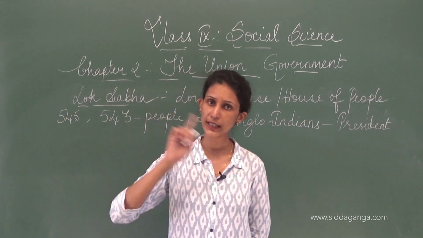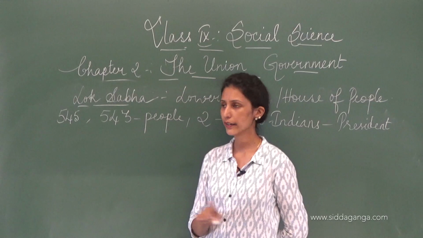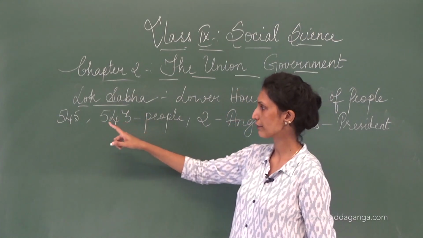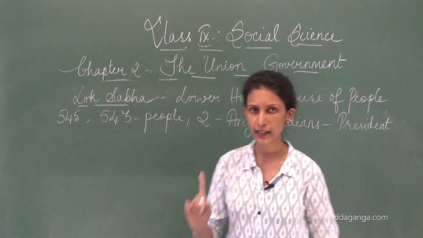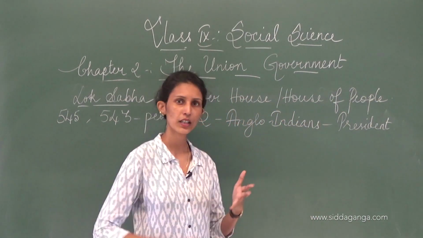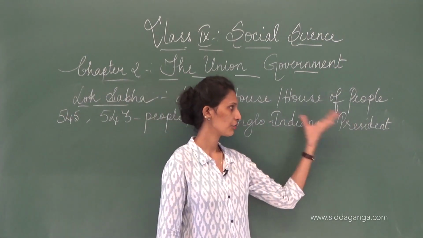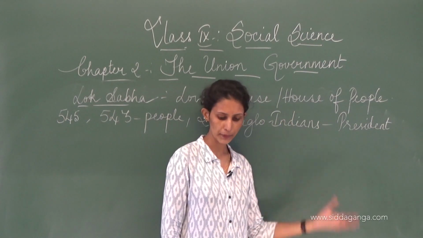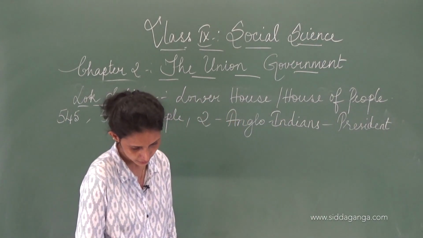So there are 12 nominated. Here, how many are nominated? 2 are nominated. Out of 545, 543 are elected by the people, whereas 2 are Anglo-Indians. Okay, Anglo-Indians and mixed. Anglo-Indians, 2 are nominated by whom? By the President of India. All right.